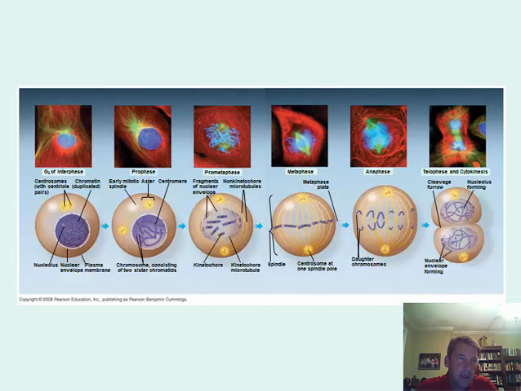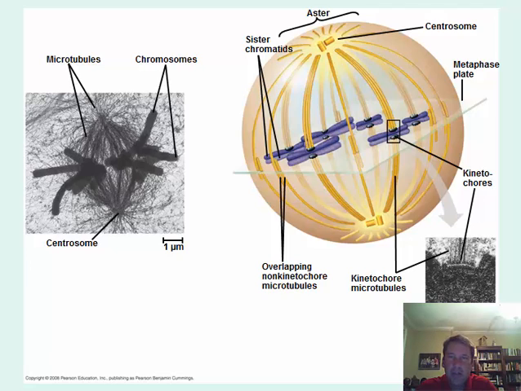All right, so we can look at some other diagrams here. Here it shows a closer view. Here's a good electron microscopic view of some chromosomes that are lining up, and you can see the microtubules that form part of that mitotic spindle that the chromosomes line up on. But here in this organism, whatever it is, has 1, 2, 3, 4, 5, 6 chromosomes. So again, if we're looking at human cells, we'd be looking at 46 chromosomes that would line up across the middle.